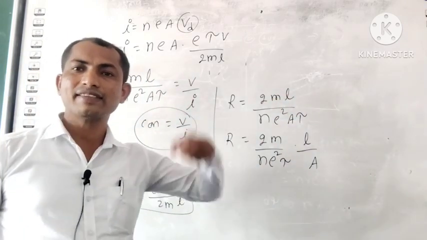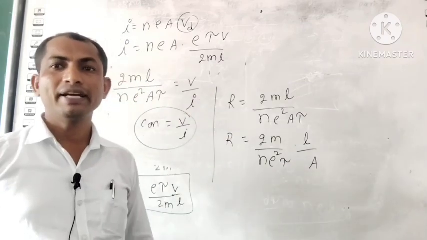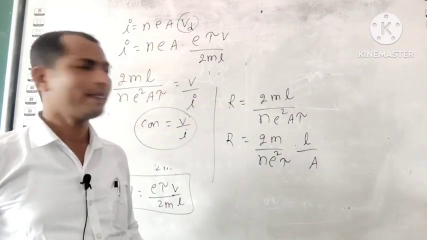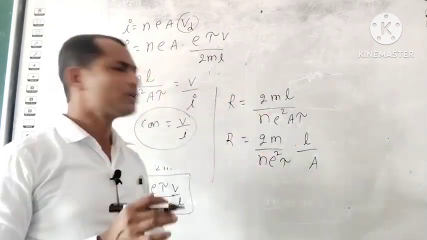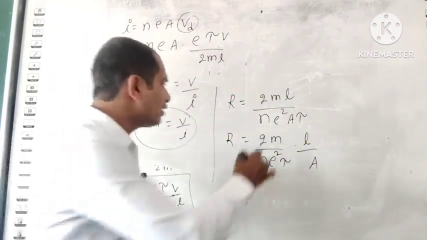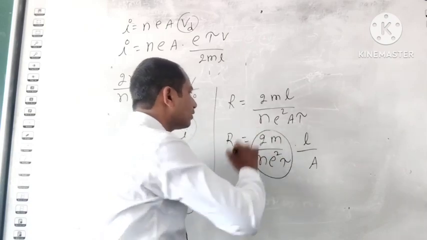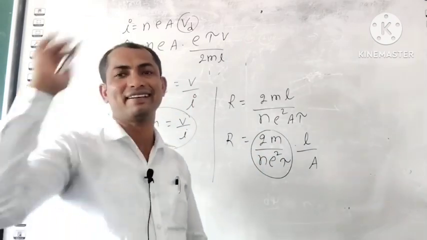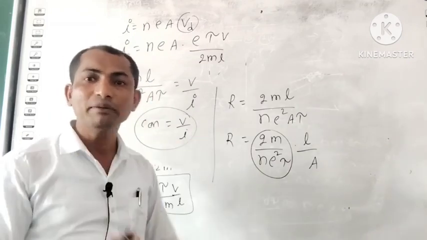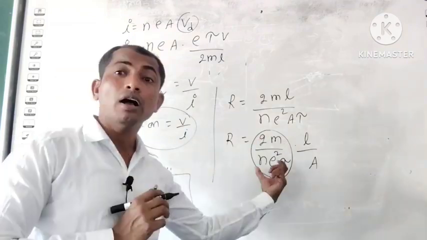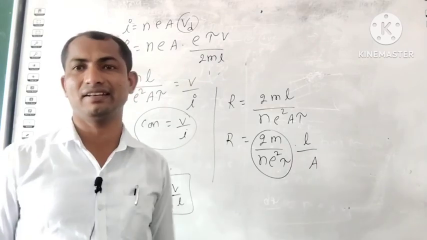Resistance depends on the material and it depends on the dimensions, the length and area. And this factor is constant for the particular conductor, not for all conductors. Suppose for copper it is fixed, and for iron it is fixed.